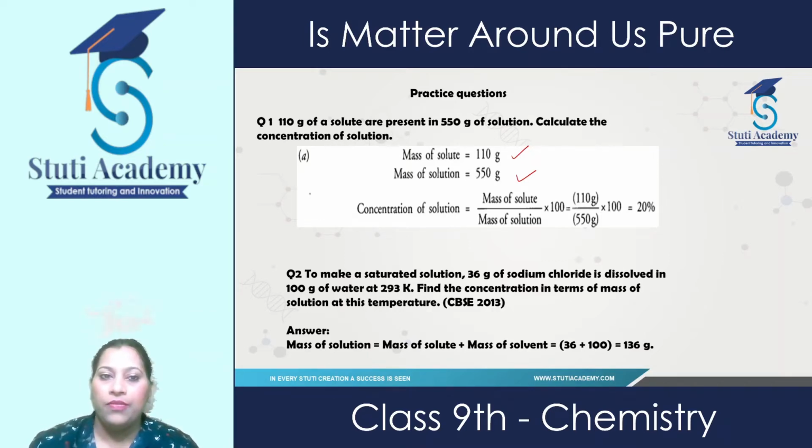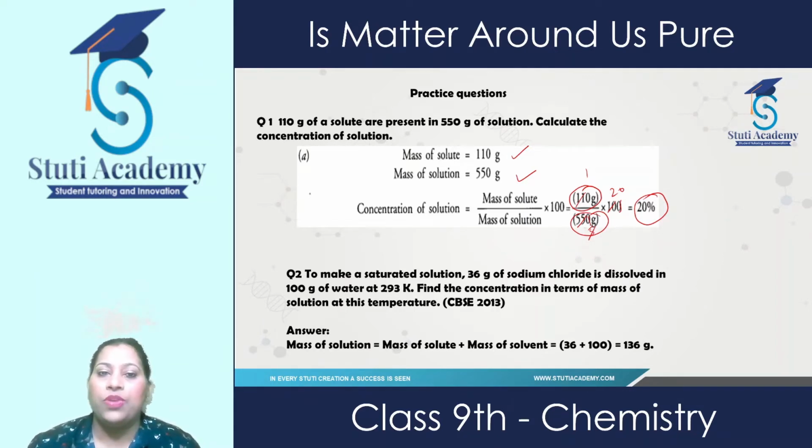So, for this, we use this formula: mass of solute upon mass of solution multiplied by 100. After putting the values of solute, which is 100 gram, and 550 gram mass of solution, when we multiply with 100, we get approximately 20% concentration in solution. Now, question number 2.